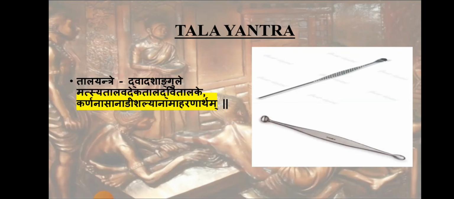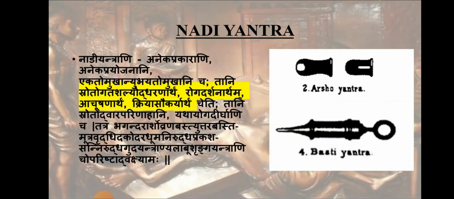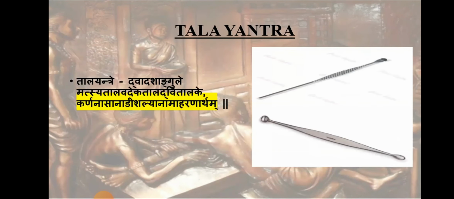And its use is told Karna Nasa Nadi Shalyanam Aharanartham. That is to remove foreign bodies from the Karna, Nasa, Nadi. Okay, and it is compared to different types of scoops. Volkmann scoops, meaning to scoop the bony cavities, or gallbladder scoop. According to that, it is classified.